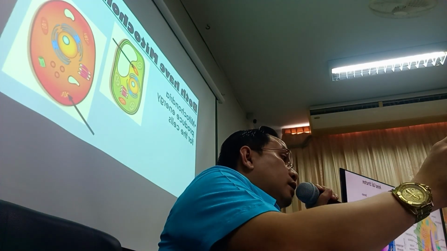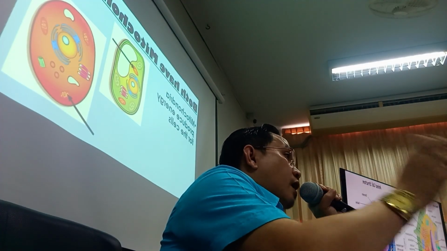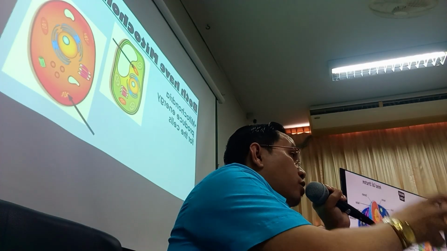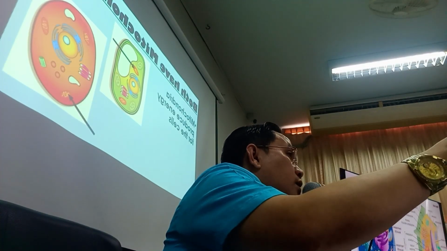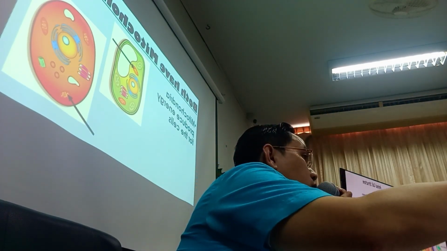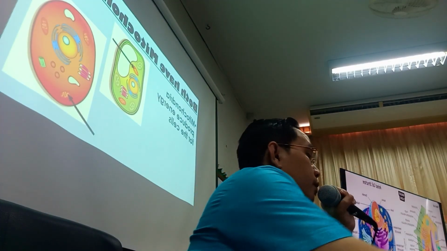It is the powerhouse of the cell. It acts as a battery to provide energy so that the nucleus, as the control center, can dictate and let the cell stay alive.